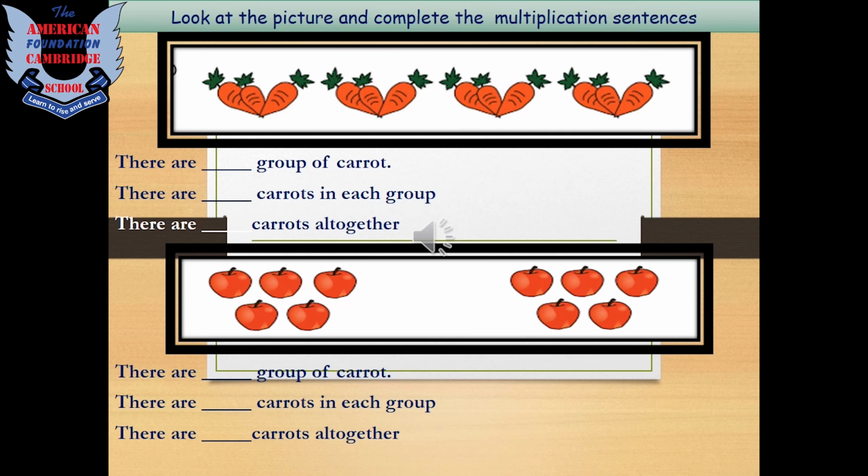For finding the answer, you can use 2 methods, addition and multiplication. But as we are doing multiplication here and the method is quick and precise, we will do multiplication. So for finding the answer, we will multiply 4 by 3, and we will read the table of 4, 3 times. When we read the table of 4, 3 times, we will get the answer. Think about it. Just like that, you have to solve the second question as well. I am sure you will be able to do that. Now let's move on to the next slide.